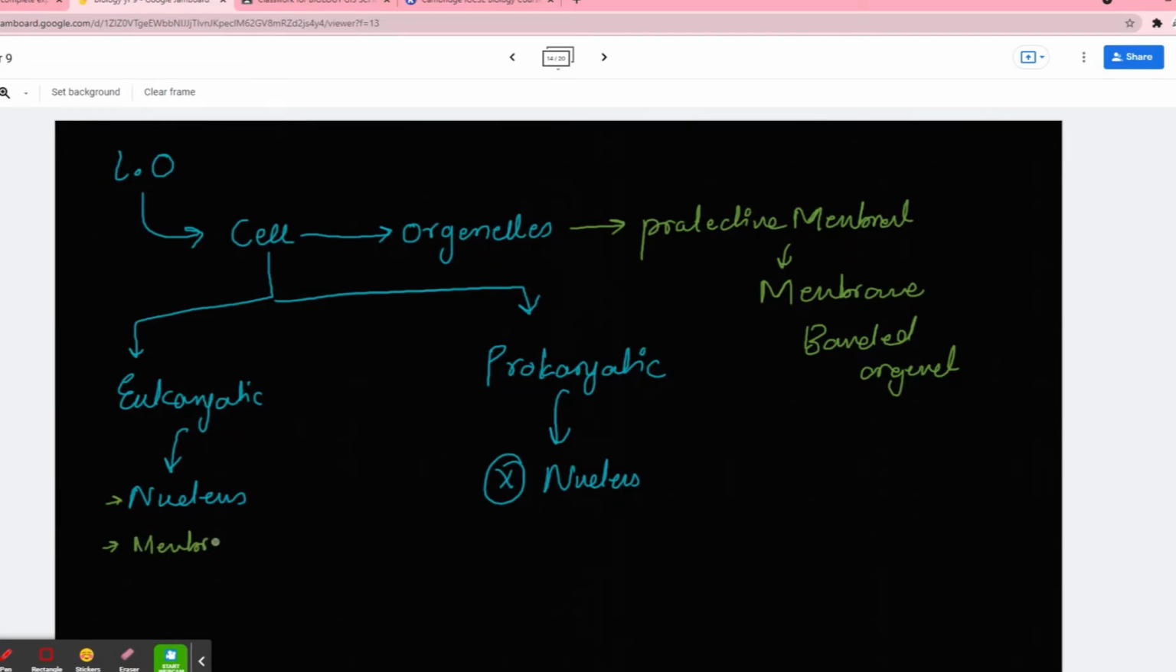Remember that in a eukaryotic cell, we have a nucleus and all the organelles, or most of them, are membrane-bounded. They have a protective layer around them. But prokaryotic cells don't have a nucleus and they don't have membrane-bounded organelles. Yes, even though they have a protective layer outside the cell which protects the cell, which most of you were telling me is the cell membrane.